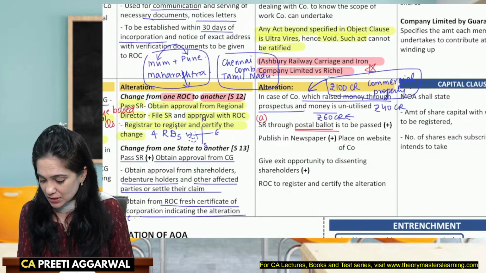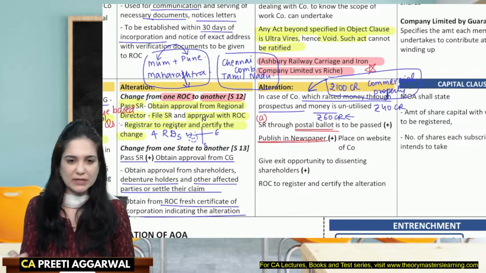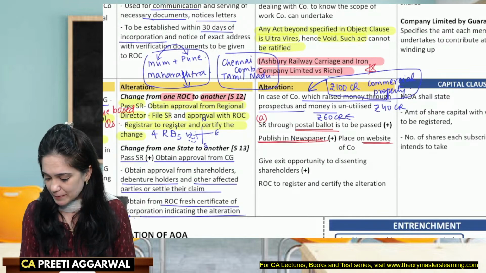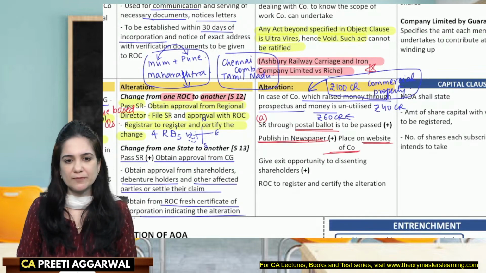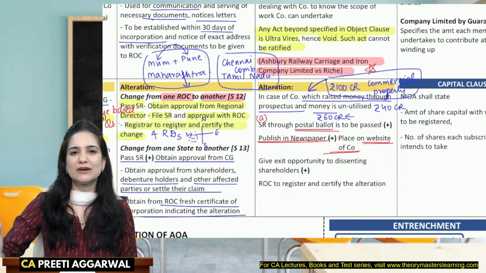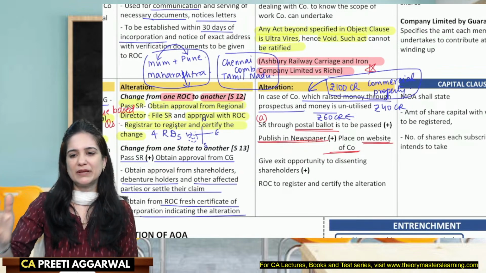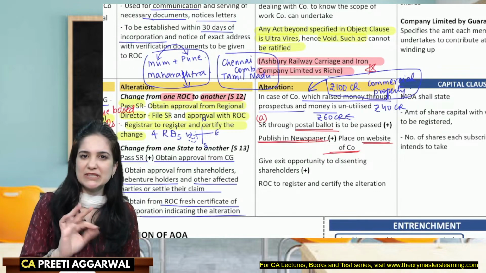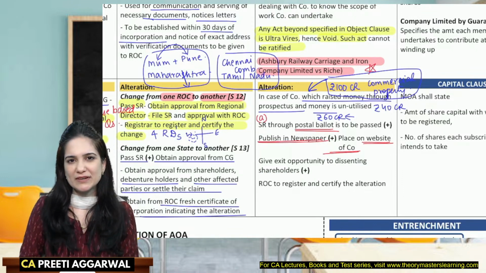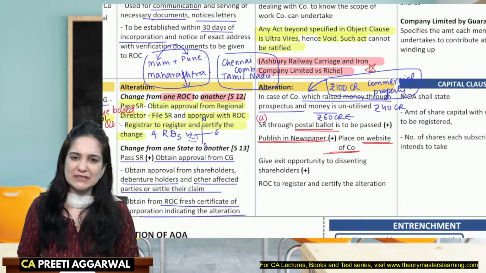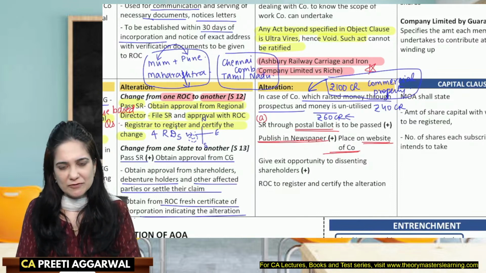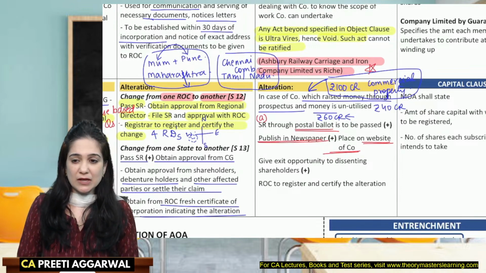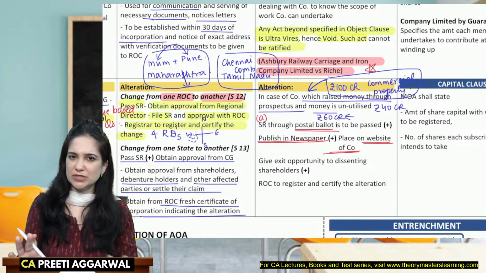We will also publish the notice in the newspaper that see, we are altering the object of the company. Any objection, tell us now. And we will place it on the website. See, there are people who say that we did not receive notice of the meeting. They will never say that we did not inform the company of change in the address. They will never say that. Achha, a member changed his address. He did not inform the company. So the company sent the notice at his old address. So for such people, we will also publish notice in the newspaper and we will also place it on the website of the company, so that they are aware about the change in the object.